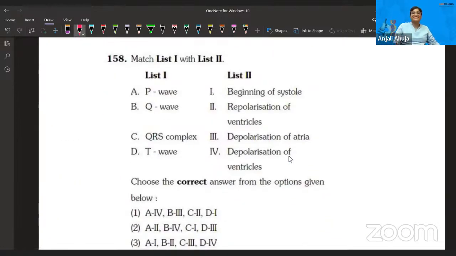List one. Okay, that's an easy one. It was just the day before the exam. Vaishnavi, if you're listening to me, I was discussing this question with you. So P wave में we were discussing that heart structure, और बहुत ही easy था, क्योंकि P wave में क्या होता है, atria का contraction होता है. तो P wave में as in depolarization होता है. तो P wave is depolarization of atria. A third के साथ match कर रहा